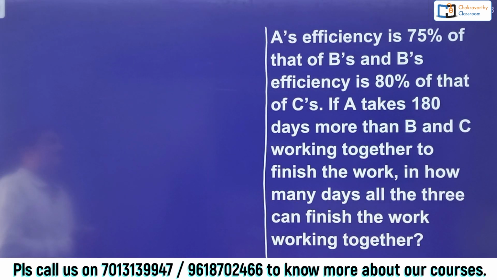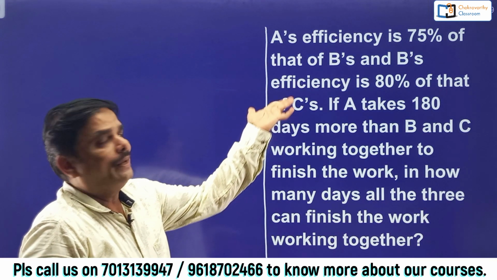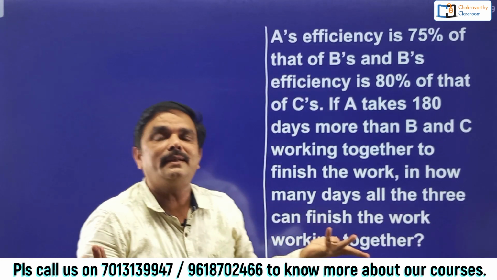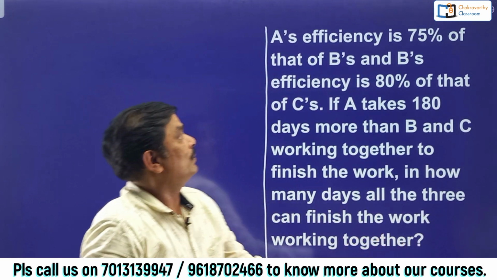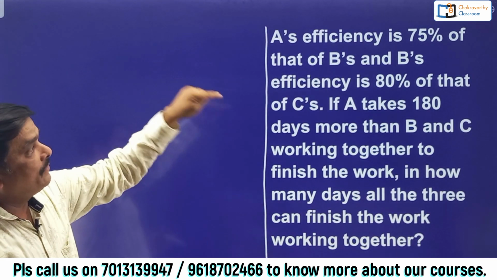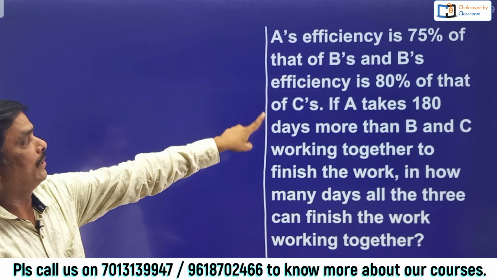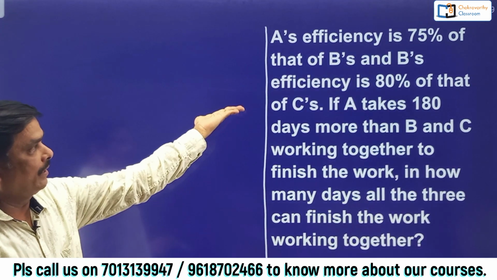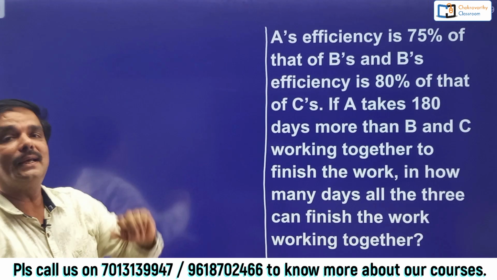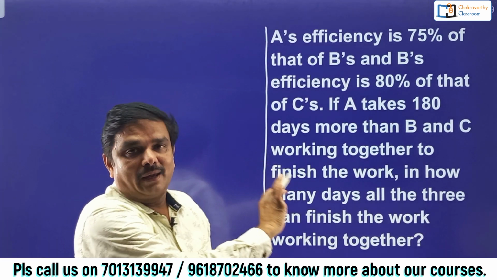What they have given: A's efficiency is 75% of that of B's. Simple one. Instead of giving in ratios, they have given percentages. You can easily convert that into a ratio. 75% that of B's, and B's efficiency is 80% that of C's. Again the same thing, we can convert that into ratios. I can find out A, B, C's individual efficiency.